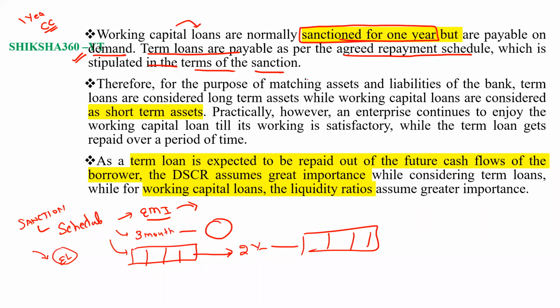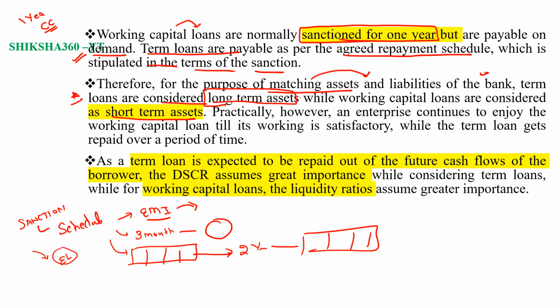Therefore, for the purpose of matching assets and liabilities of the banks, term loans are considered generally long-term assets, while the working capital loans are considered to be short-term assets.